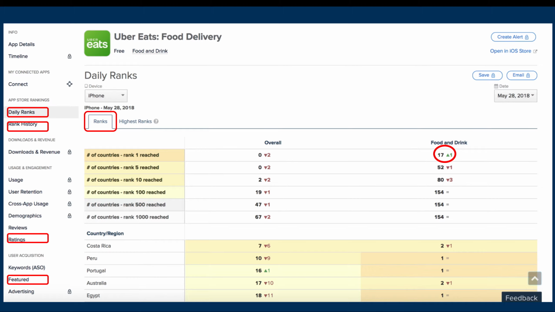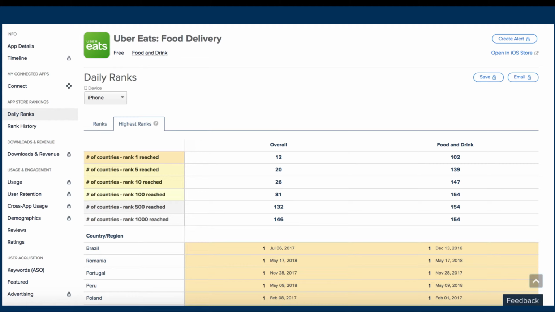But if you want to see the best rank any app has ever achieved, you can click on the highest rank tab. Uber Eats achieved rank 1 in 102 countries for food and drink category. If you scroll down, you can see the date when the app achieved the best rank in a particular country. So to summarize, this view gives you an insight into how popular the app is in various countries and helps you identify the key markets for a competitor app.